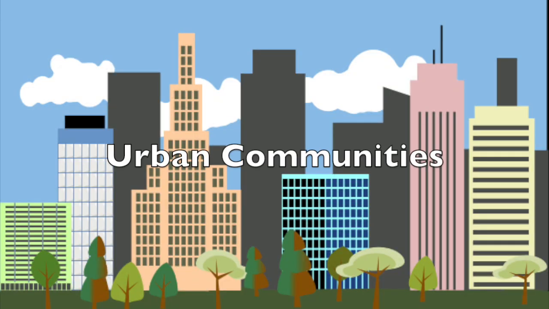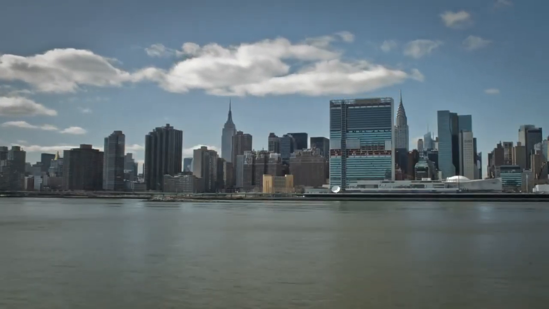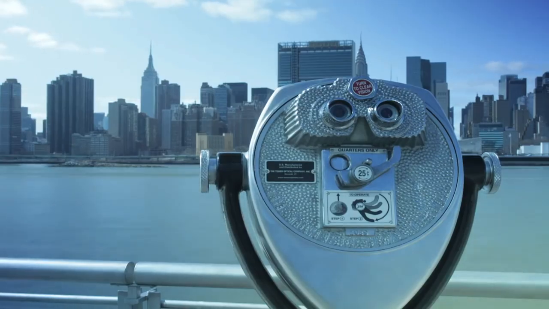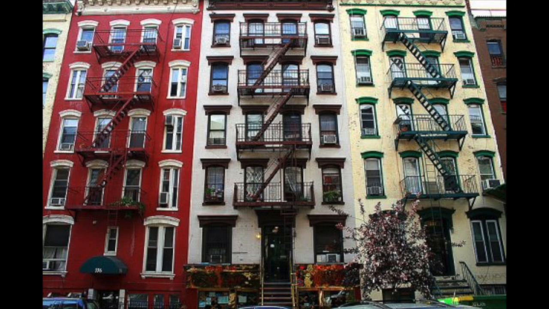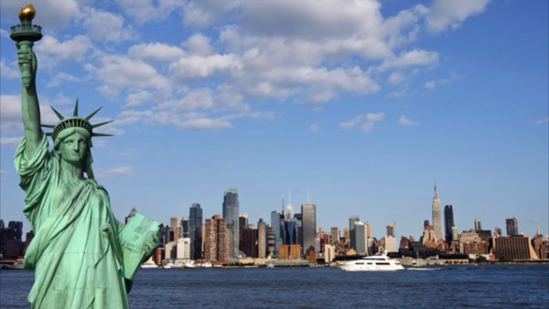Lastly, let's talk about urban communities. An urban community is normally a city community with a lot of tall buildings and a large, dense population. Since so many people live in the cities, houses are much smaller. Many people in cities live in smaller residential buildings called apartments. Many cities have museums and other landmarks you can visit.